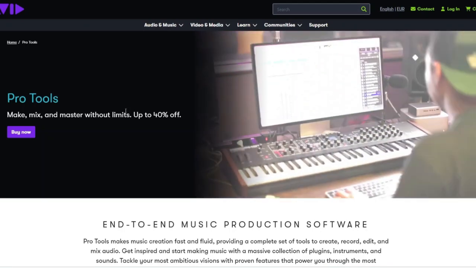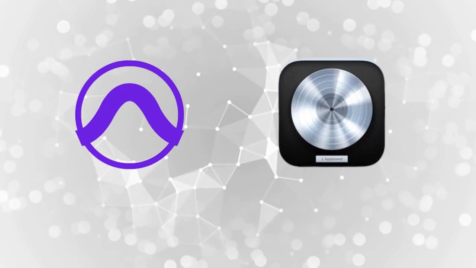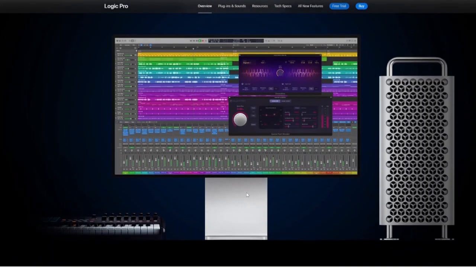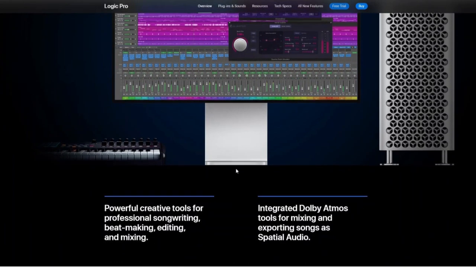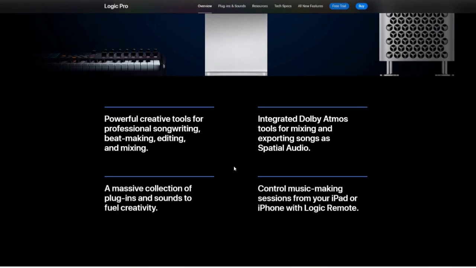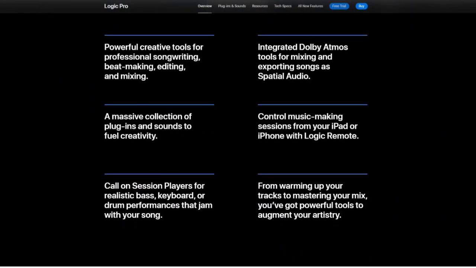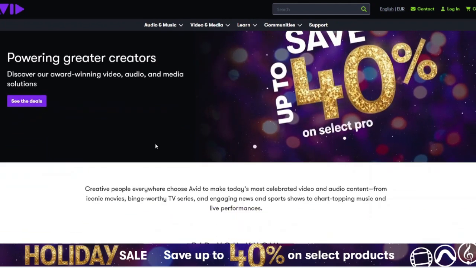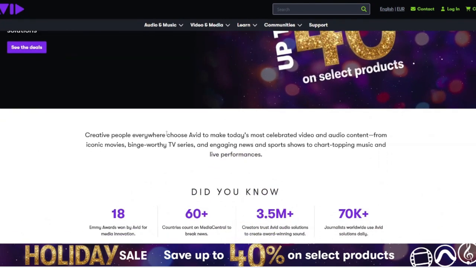Hi, today I'll be doing a detailed comparison of two of the biggest names in the audio world, Pro Tools and Apple Logic Pro. If you are a producer, a sound engineer, a songwriter, or someone thinking about upgrading your DAW in 2025, then this video is going to help you decide which one is the best fit for your workflow. Let's get started.